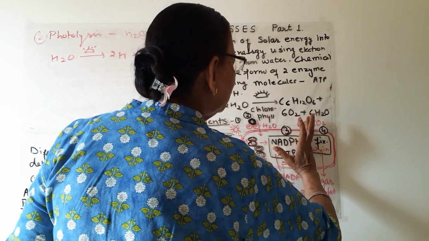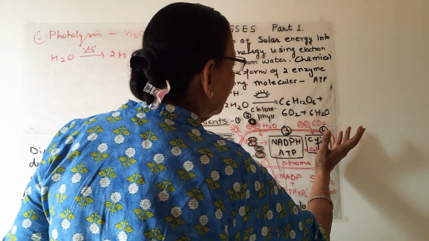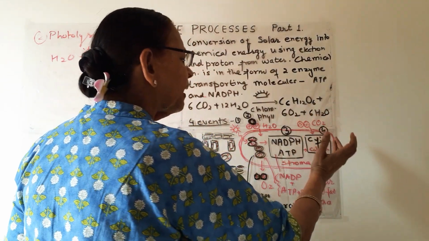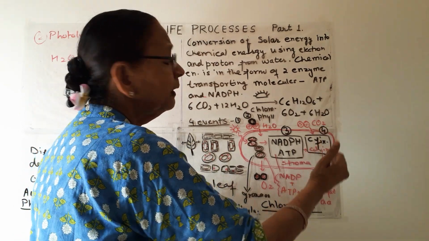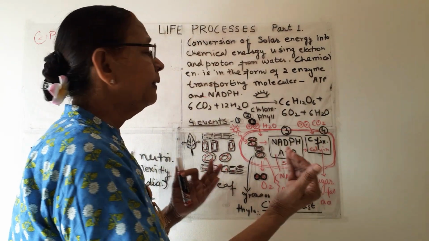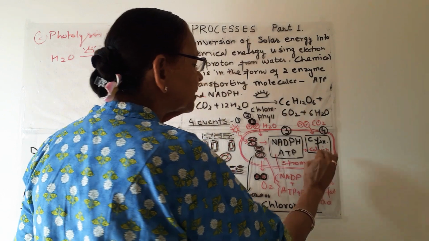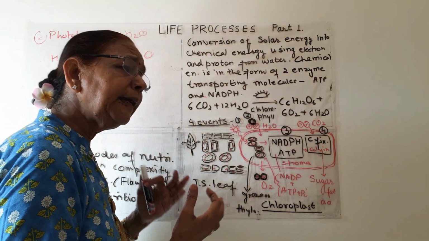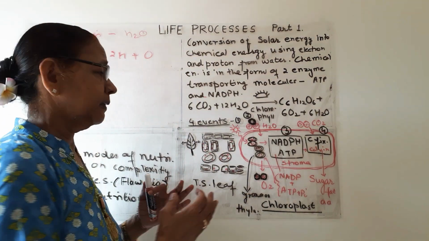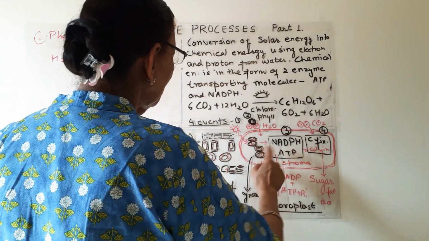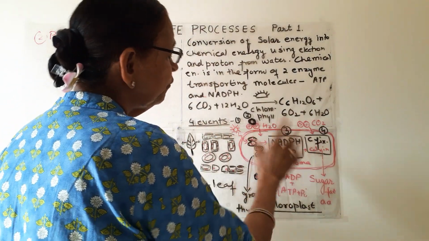So up to here it is light reaction, and after it, dark. It is not exactly dark, it is light independent reaction. That is, carbon fixation can take place in light as well as in dark. So these are the 4 events of photosynthesis.